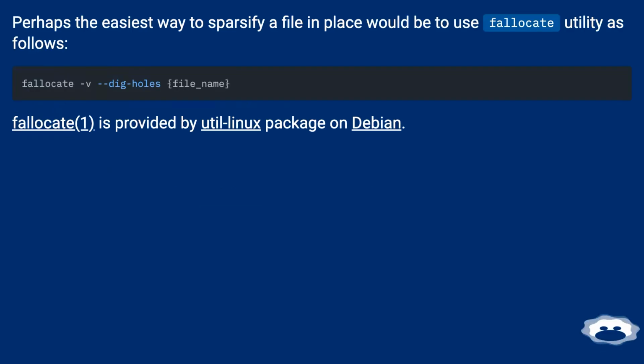Perhaps the easiest way to sparsify a file in place would be to use the fallocate utility as follows. Fallocate 1 is provided by the util-linux package on Debian.